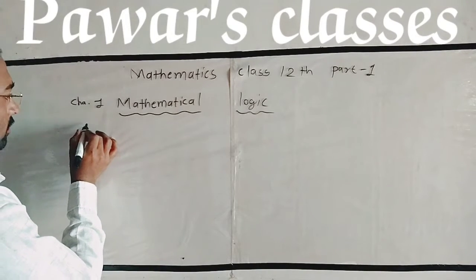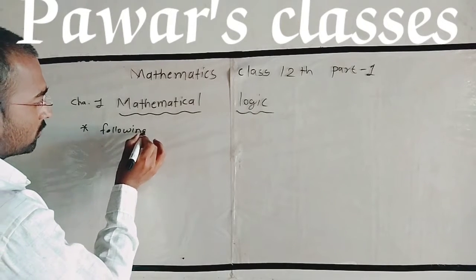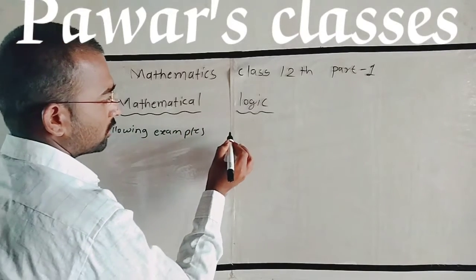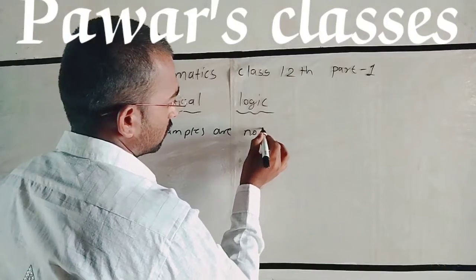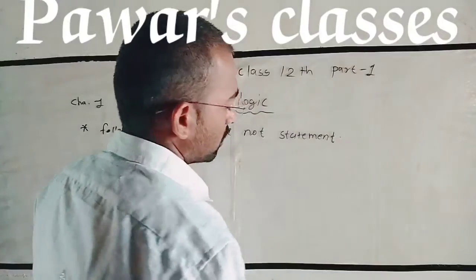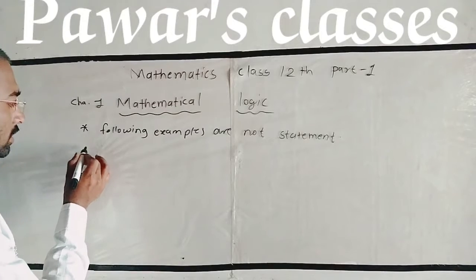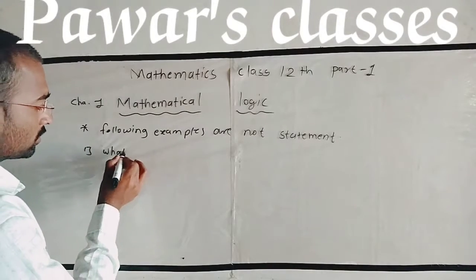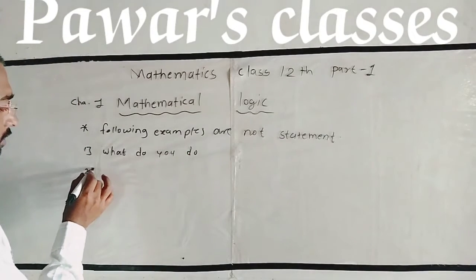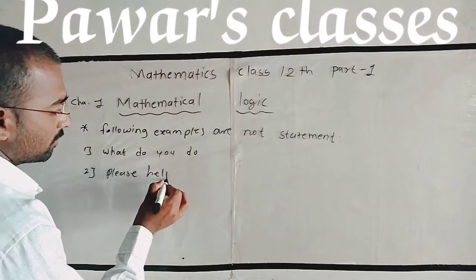The following examples are not statements. Which types of sentences are not statements? Example number first: What do you do? Second: Please help me.